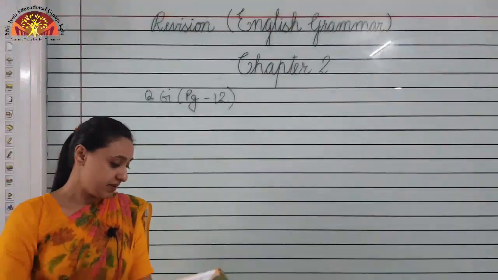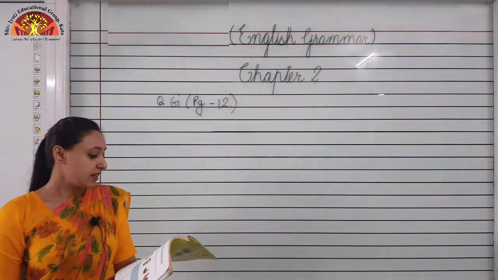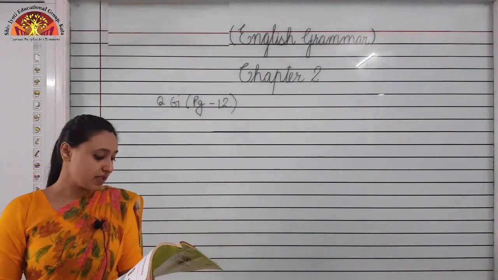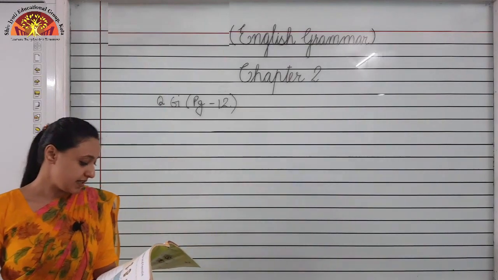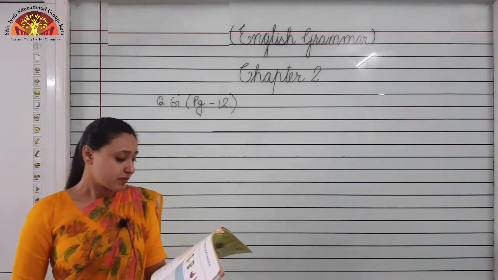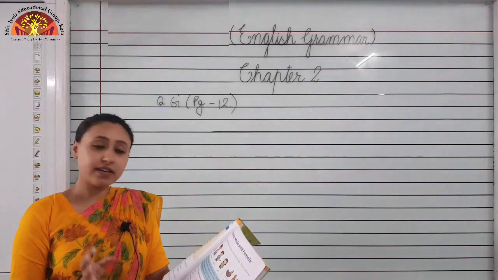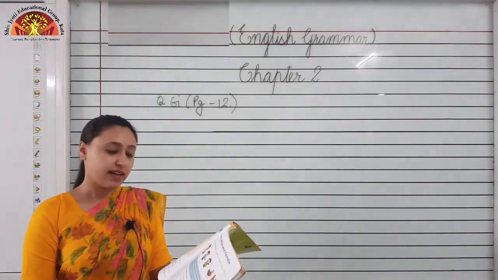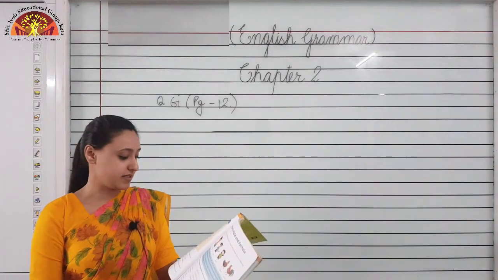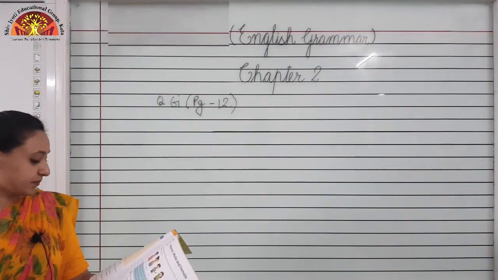Now we will revise question H. Write the plurals of the singular nouns given in brackets and complete the sentences. So singular options are given to you. You have to change it to plural form and fill the blanks. Number 1.